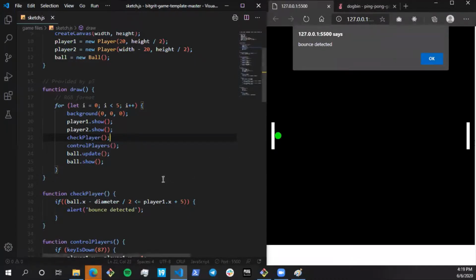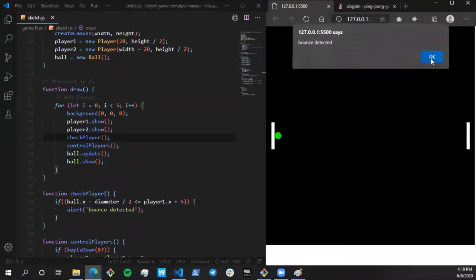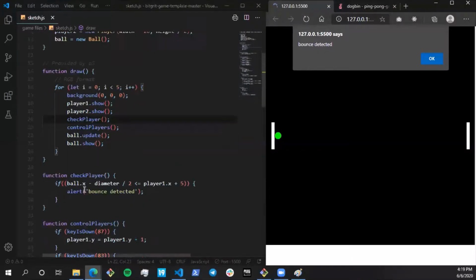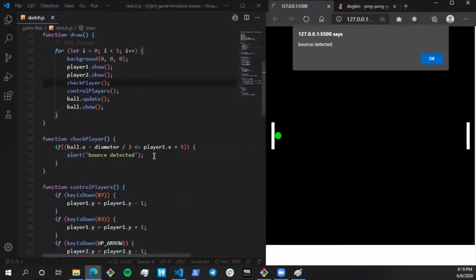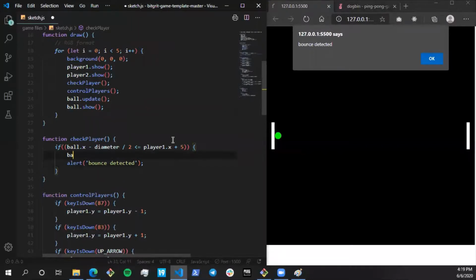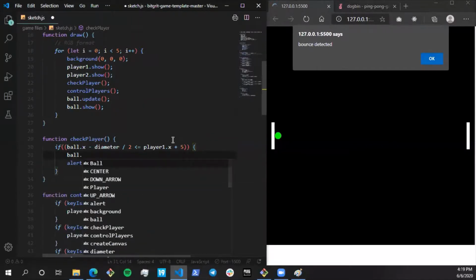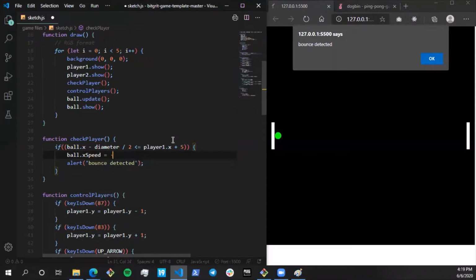All right, but this really doesn't solve our entire problem because there's one thing missing in this. Okay, putting an alert is not the best thing. Okay, so basically what we have to do is, for now, I'm just gonna change the ball's x speed to its negative for now.